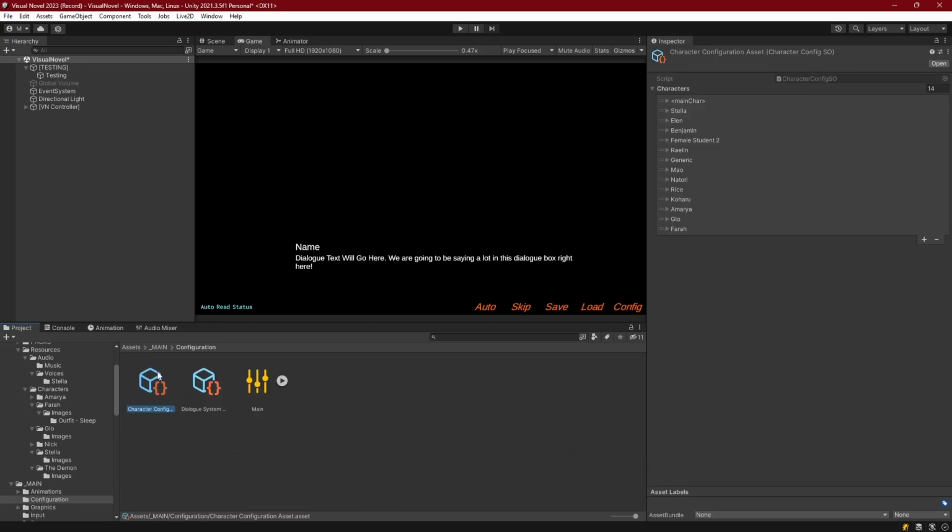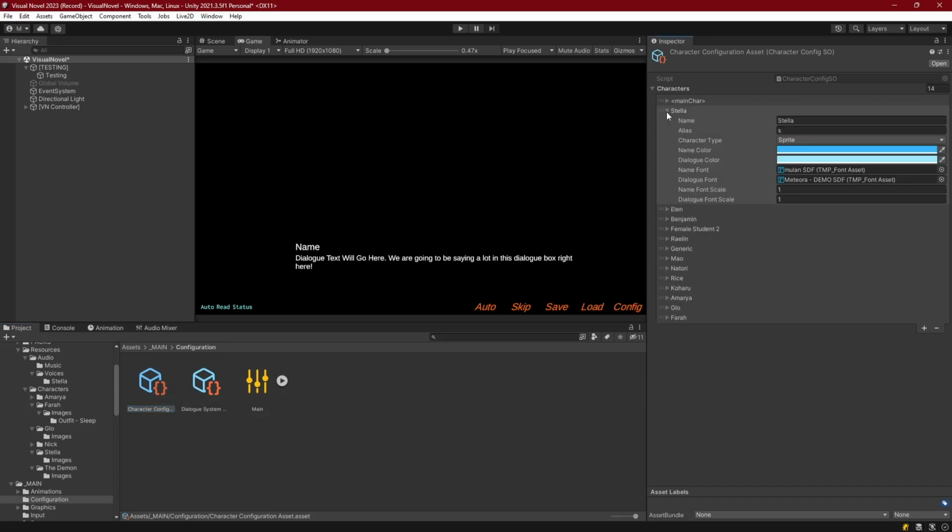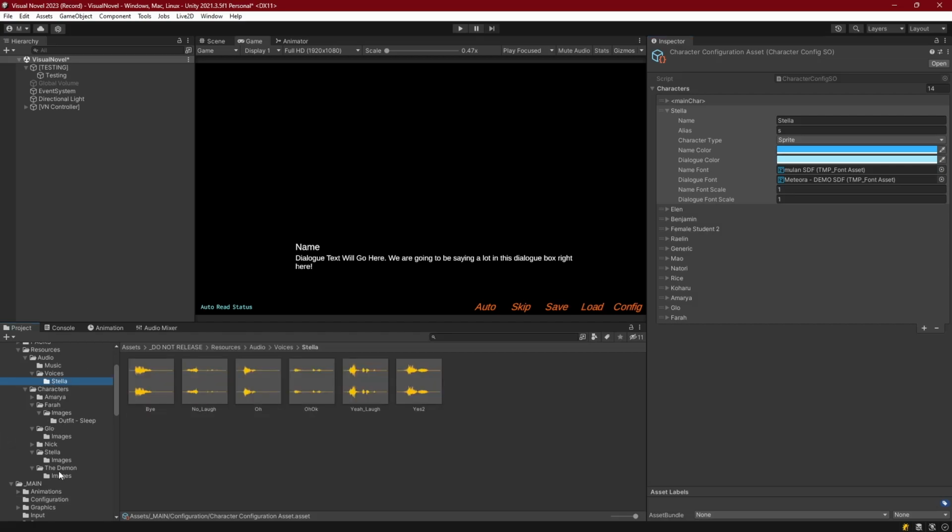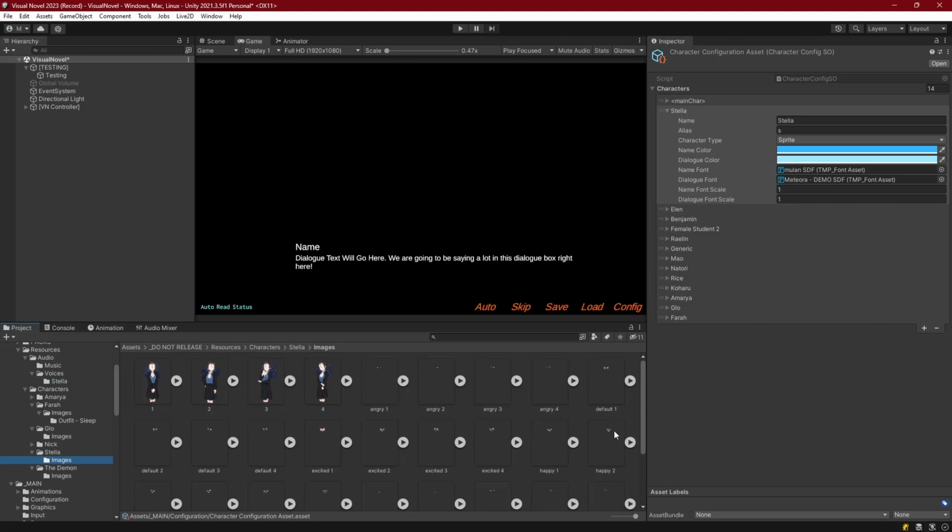If you look at your character configuration asset with me, you've got a list of all your characters. And if we look in Stella, we can see we've got all the items that are associated to her and the configuration items there. This is where we're actually going to be setting up our sprites. So we will have the sprites set up in the folder, where is it, Stella Images. We'll have the sprites here, but we're going to link them to this configuration item. So we're going to make references to the sprites, and we're going to link them by name.